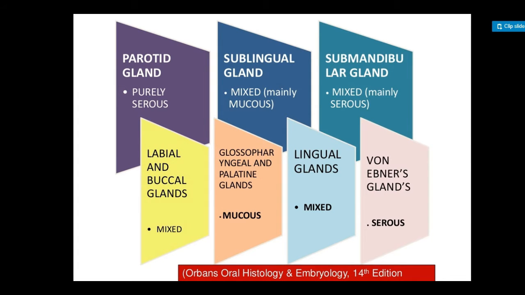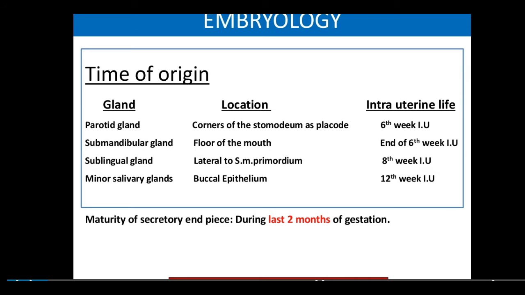From the exam point of view, you just have to remember that the parotid gland is purely serous. The sublingual gland is mixed, mainly mucus, whereas the submandibular gland is mixed, mainly serous. The labial and buccal glands are mixed type. The glossopalatine glands are mucus glands. The lingual glands are mixed, and the Von Ebner glands are serous. This table you have to remember for your exam.